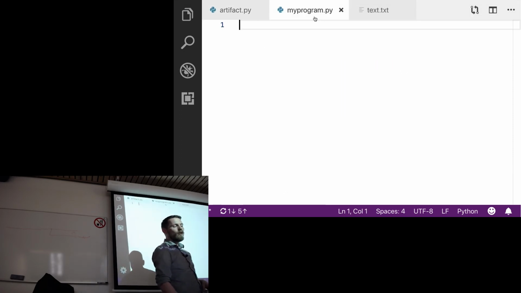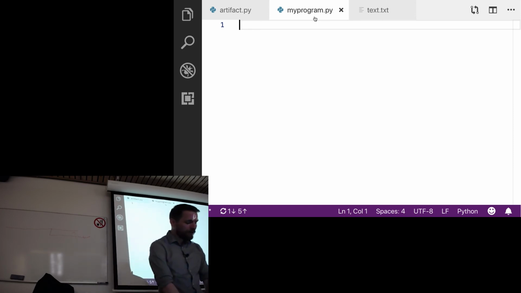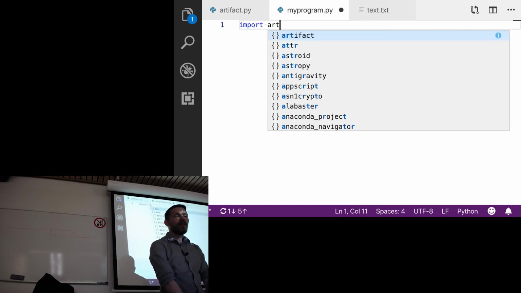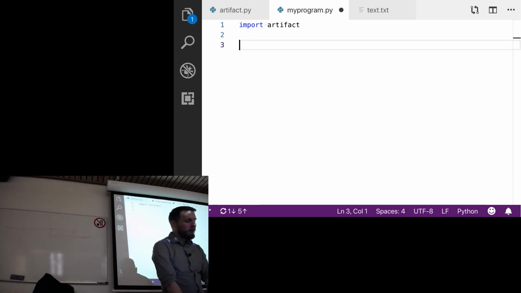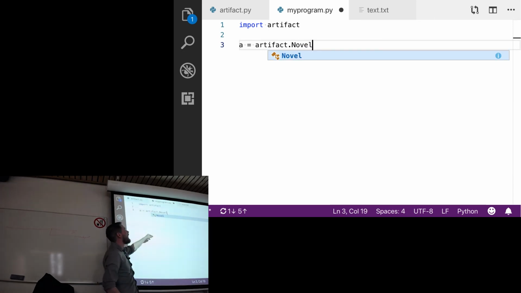So what I can do is over here in my program, if it's saved in the same directory as artifact.py, all I need to do is say import artifact, and I can use it. So I could say, for example, let's make it a equals artifact.novel, because we need to reach inside that artifact.py, and we do that with this dot notation.